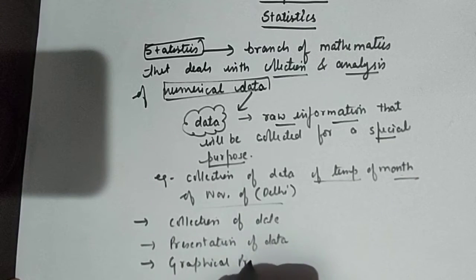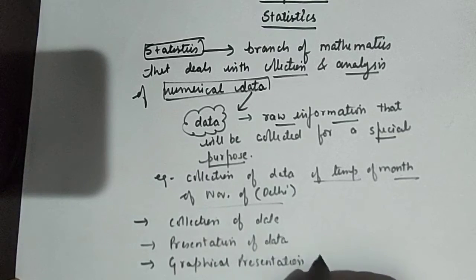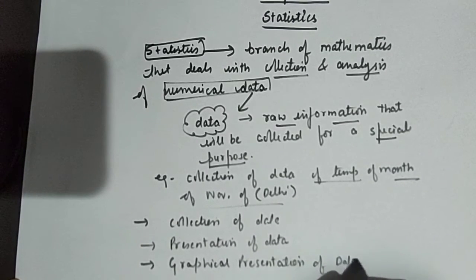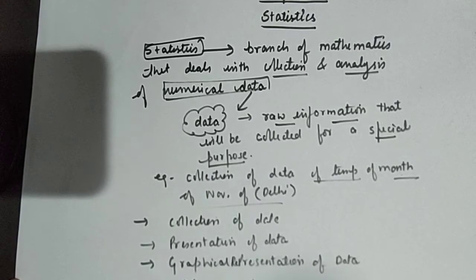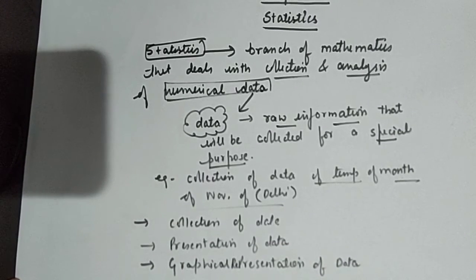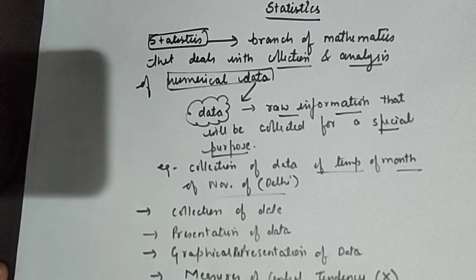So collection of data, presentation of data, and graphical representation of data are the steps that you are going to study in this chapter. The last one is measures of central tendency, but measures of central tendency are deleted from your syllabus this year due to the pandemic.